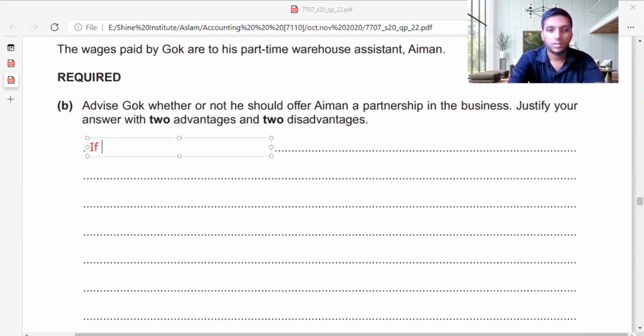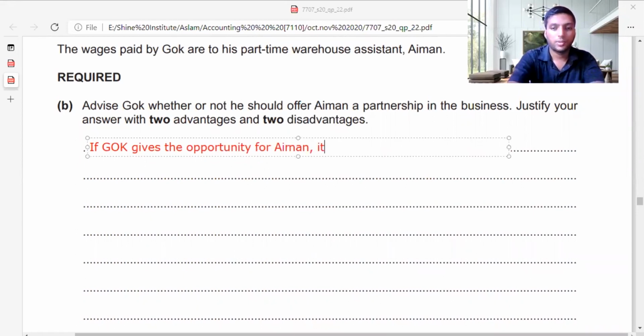If Gok gives the opportunity for Ayman, it may be helpful for him to raise additional finance.